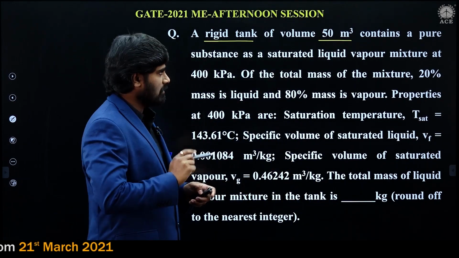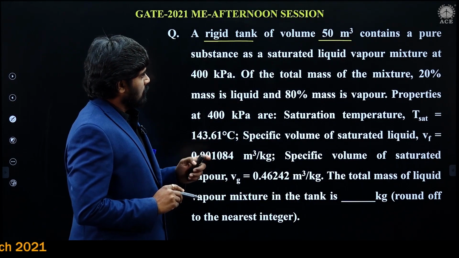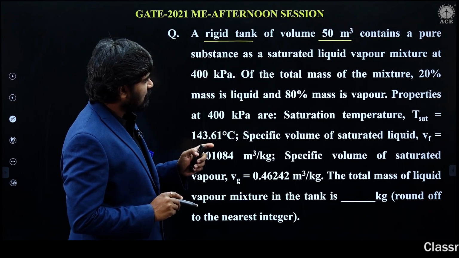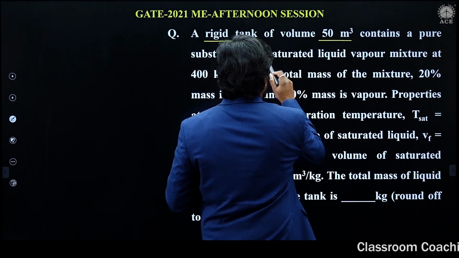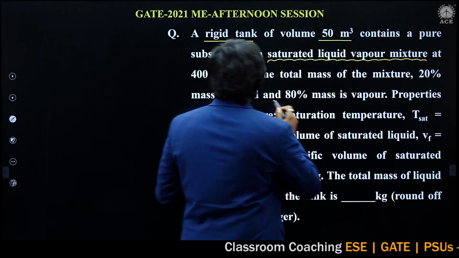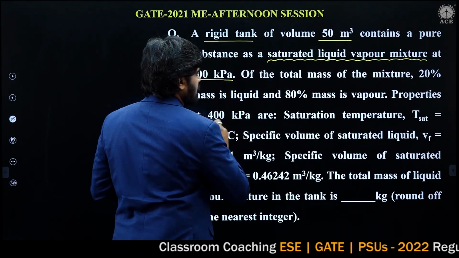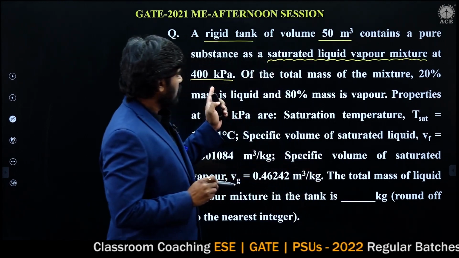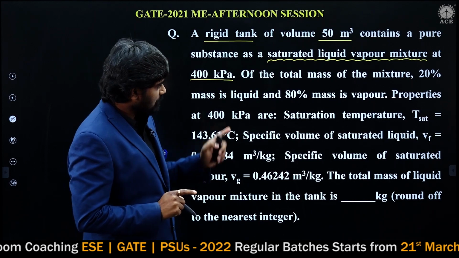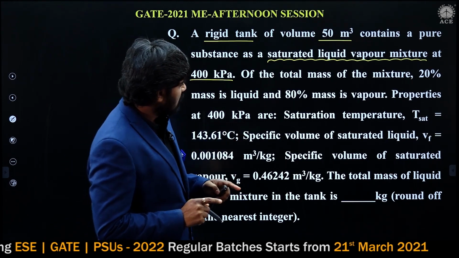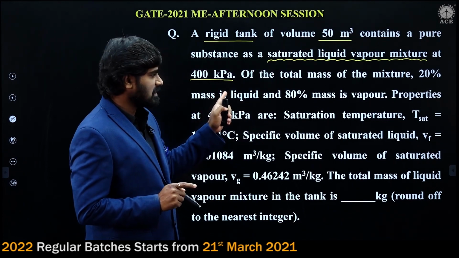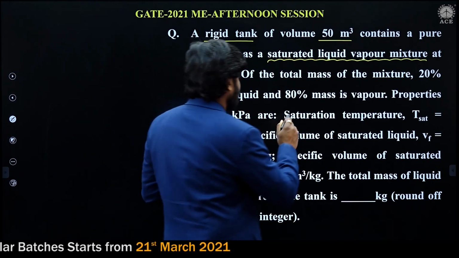It is a saturated liquid vapor mixture at 400 kilopascal pressure, which is also called wet steam. Of the total mass of the mixture, 20% is liquid and 80% is vapor.